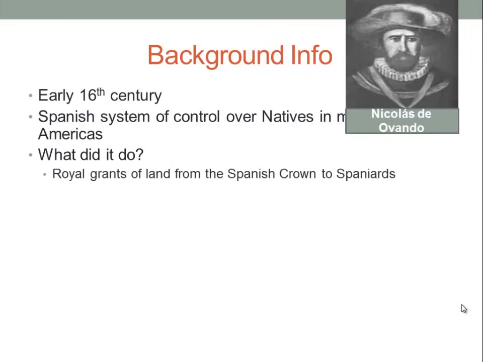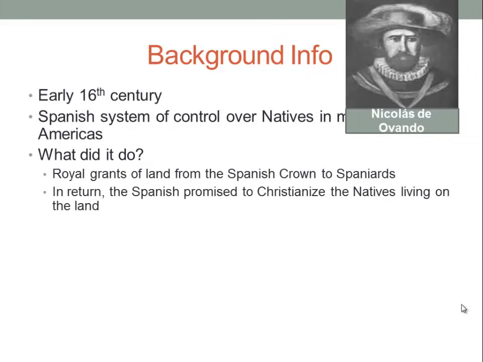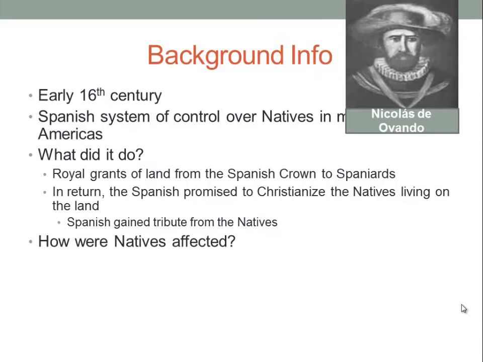So what did it do? Well, they were royal grants of land from the Spanish crown to various Spaniards. And in return for receiving these royal grants of land, the Spanish promised to Christianize the natives living on the land. So they promised to convert them to Christianity. The Spanish also gained tribute from the natives, which was a form of payment, whether in labor or actual payment.